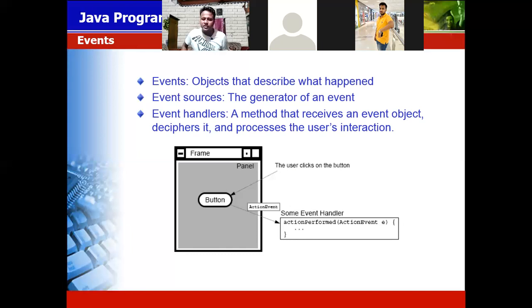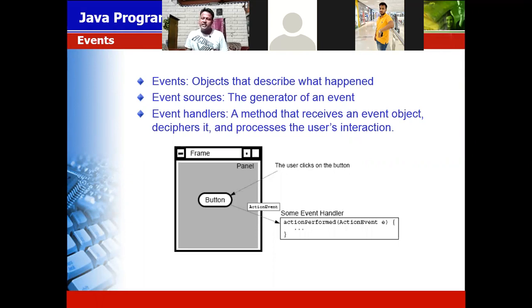Then event source. When you are suffering from cold, then you have to find out in which source you are affected. Like you think there is heavy rain, so that I suffer from the heavy rain. So that is an event source. And how you have to handle the situation? You have to take a medicine. That is an event handler. So event handler is what? It is a method that receives an event object, dispatches it, and processes the user interaction.